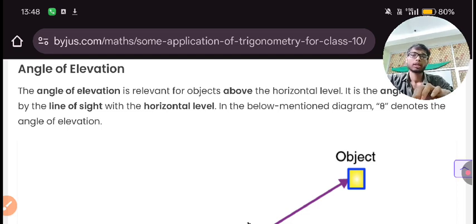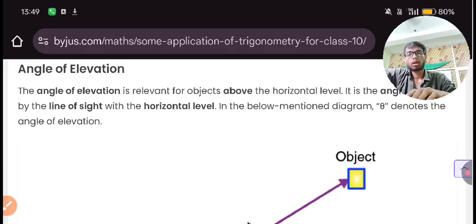Perhaps I will be taking a lot of lectures, not a lot, but some lectures. Right now, you can see I am starting with application of trigonometry. After completing the concepts of this chapter, we will move towards the next chapter. So I am trying to tell you that we will not see only one chapter. Apart from this chapter, we will move also to the other chapters.